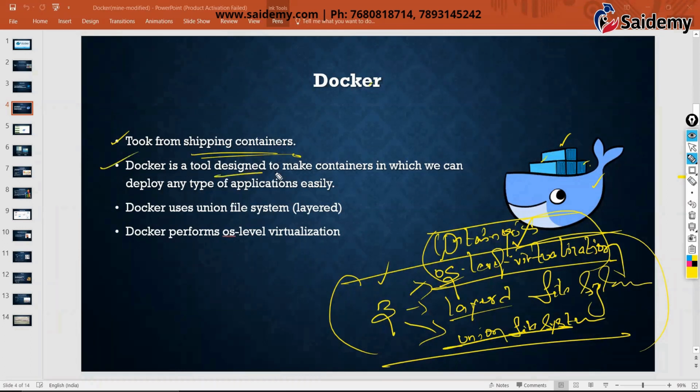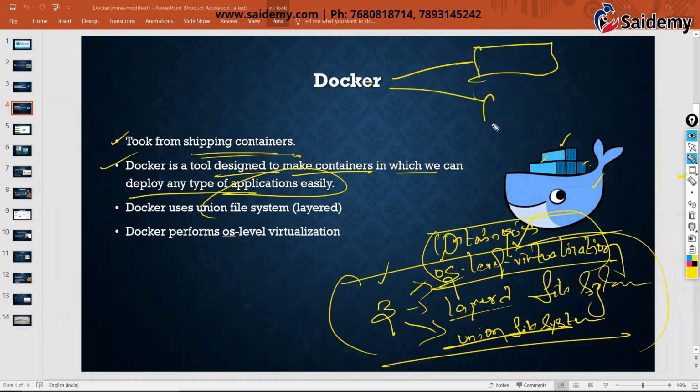Docker is a tool designed to make containers in which you can deploy any type of applications easily. That means by using Docker, you can create containers, correct? You can see these are containers, any number of containers that you can create, in which you can deploy any kind of applications like web application.